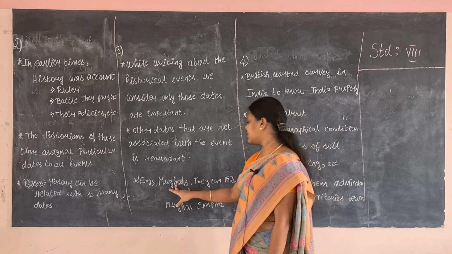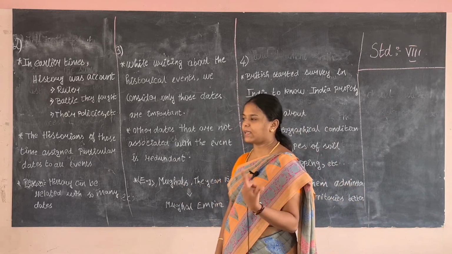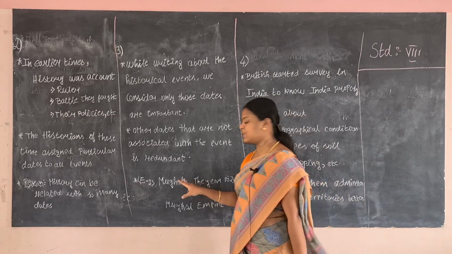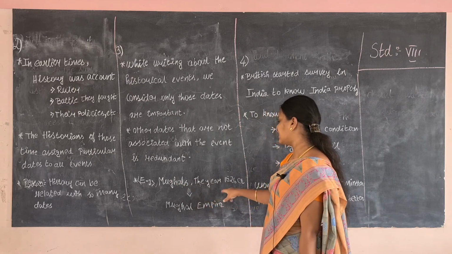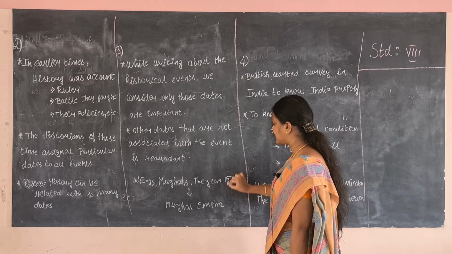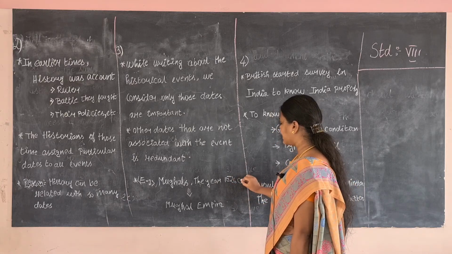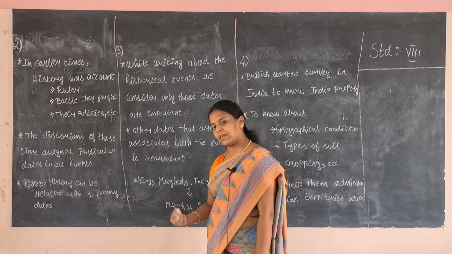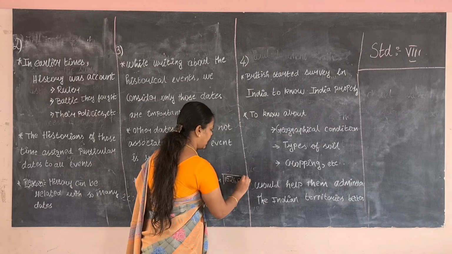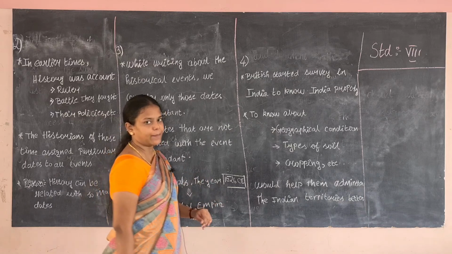The example is the Mughals. We have seen about the Mughal dynasty, the kings who ruled over the Mughal empire, right? In it, the best example is the Mughals. The period is 1526 CE, which deals with the Mughal empire. This period, 1526 CE, has been dealt with, right? This is the period for the Mughal empire.